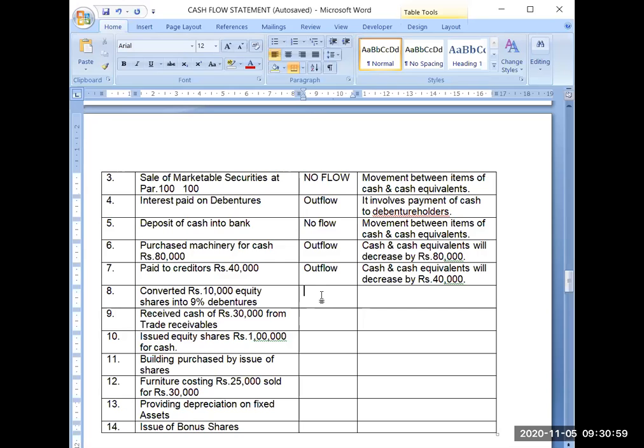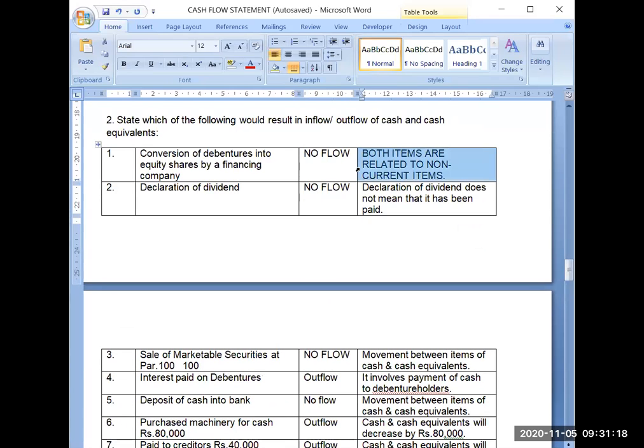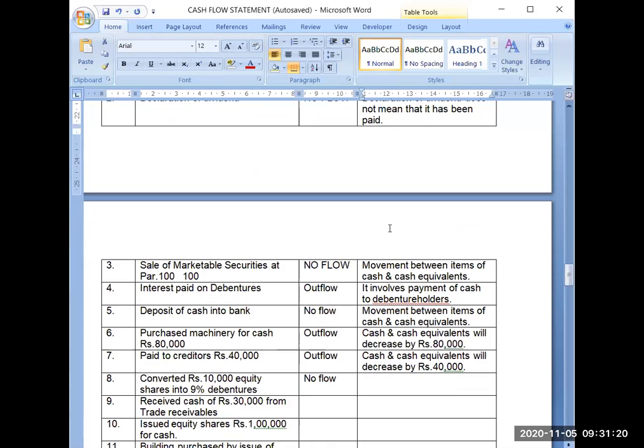Very good, very good. It will be a no flow because just the form of equity shares is changing to the debentures. You are not getting any cash and you are not paying any cash. So the reason you can write here, both items are related to non-current items. When there will be a movement between non-current items, then there will be no flow of cash.